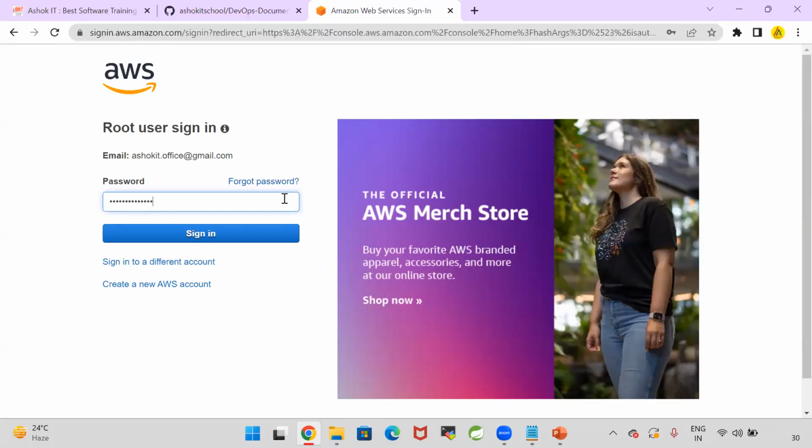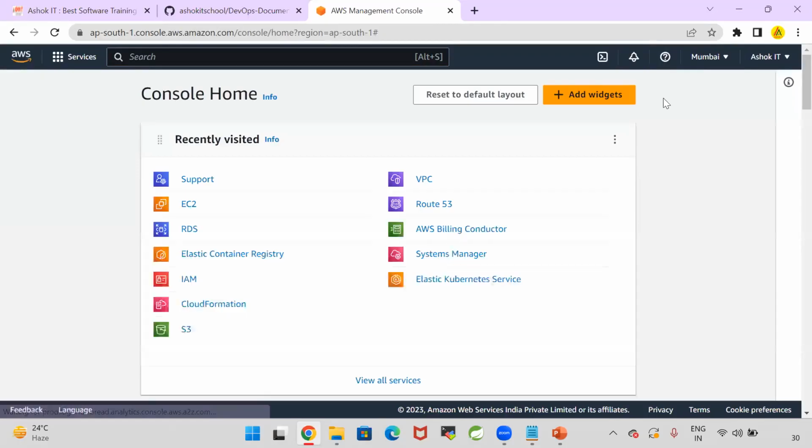Now in this account, I am going to do the cluster setup. First time the bill will generate. For that first bill, we can ask AWS to make it 0. They will do that. Yeah, only with a new email ID can you create it.